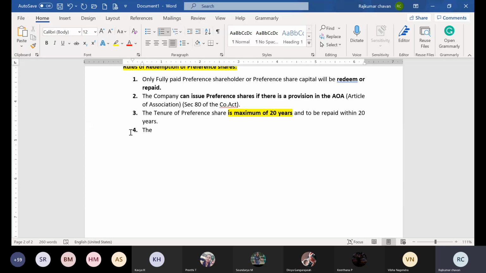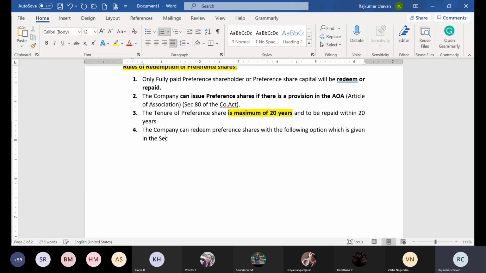Fourth one, rule number 4. The company can redeem. Now you must be careful with the word. What is redeem? Repayment. So the company can redeem preference shares with the following options, which are given in Section 55.